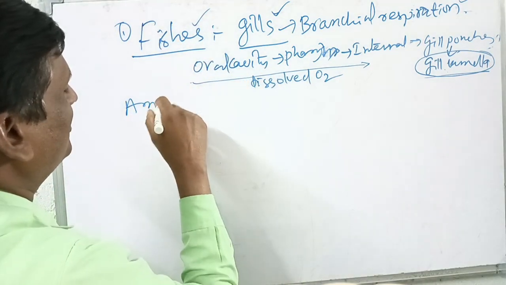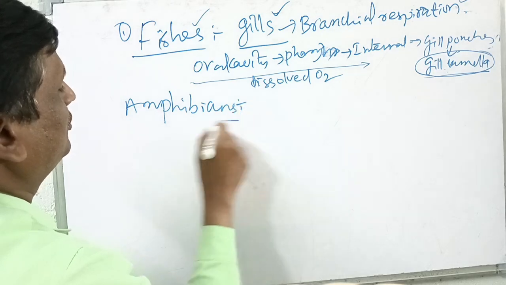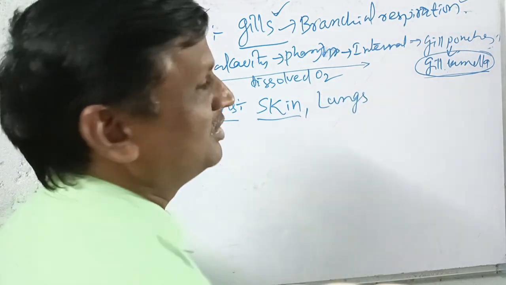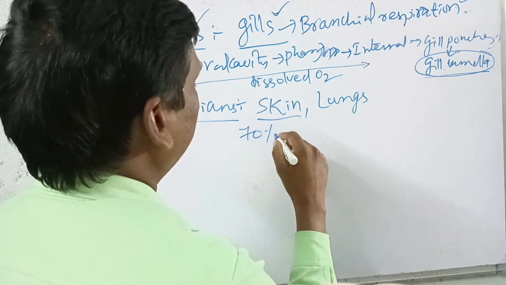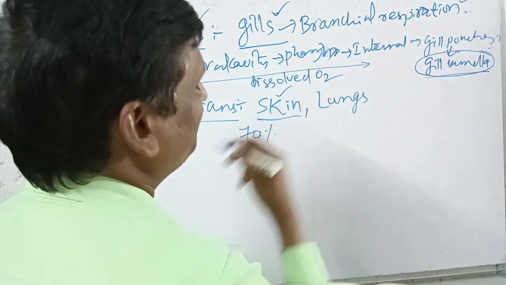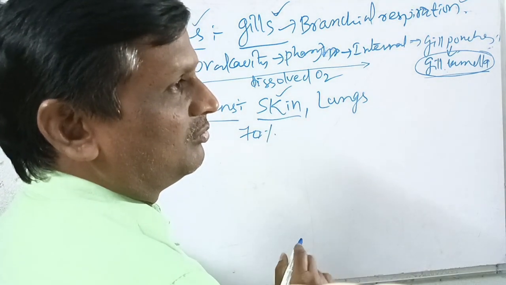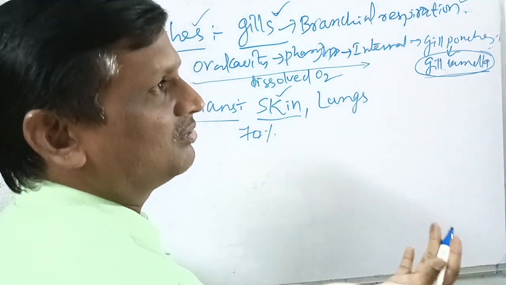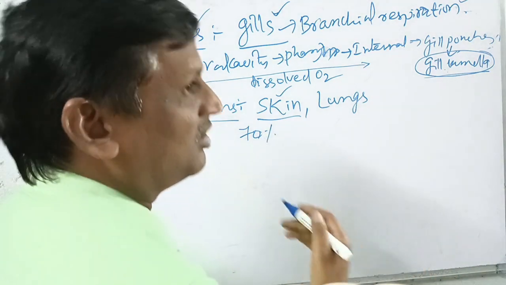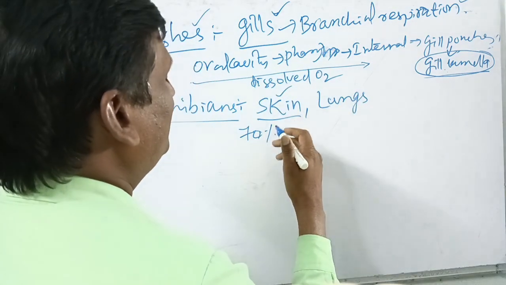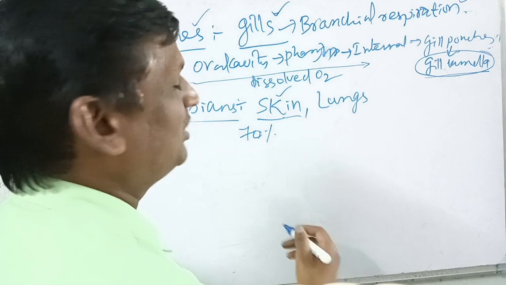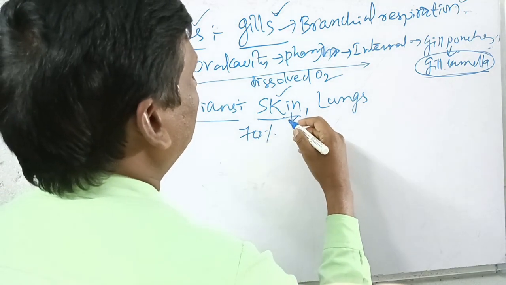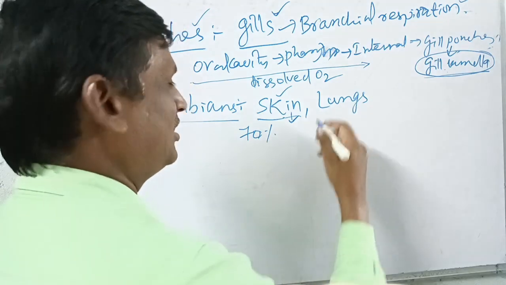Next are amphibians. Amphibians respire with two different respiratory organs: the skin and the lungs. About 70% of amphibian respiration takes place through the skin, because amphibians are generally mixed-blood animals, and to convert it to pure blood they need more oxygen, which diffuses through the skin into the blood. So the skin plays a major role, and respiration also takes place through the lungs.